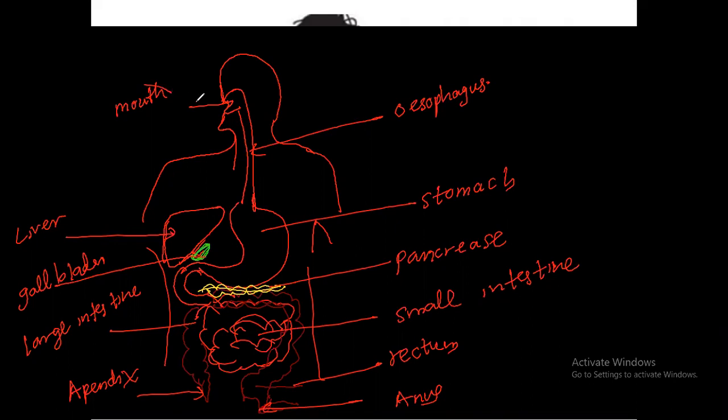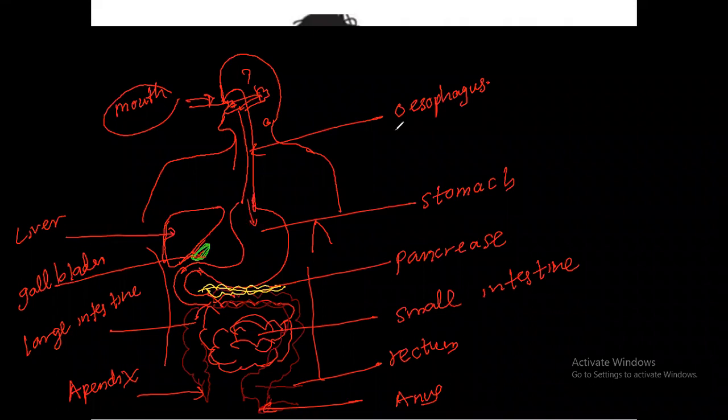Mouth, ingestion of the food. We are taking the food inside the mouth. Then inside the mouth, salivary glands are there. They are producing the saliva. With the saliva, it is mixing and producing mucus. Saliva is a slippery substance. With this, it goes to the esophagus by peristalsis movement. It is pushed into our stomach.